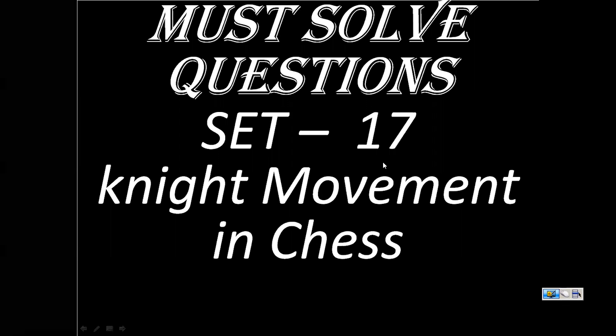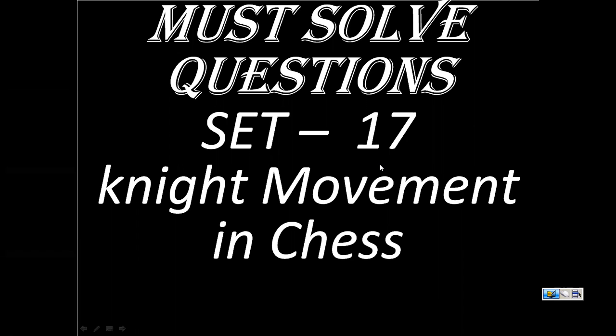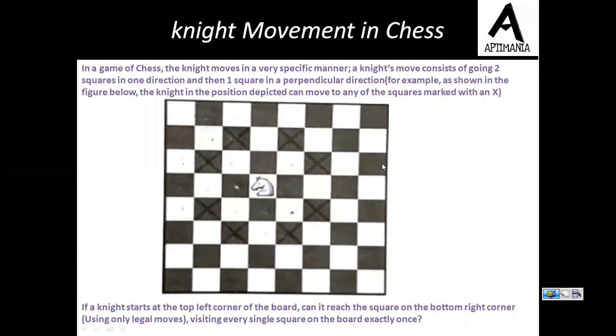Hello, in this video we are going to discuss a very good question based on chess. The question is, in a game of chess, the knight moves in a very specific manner. A knight's move consists of going two squares in one direction and then one square in a perpendicular direction. For example, as shown in the figure below, the knight in the position depicted can move to any of the squares marked with an egg.